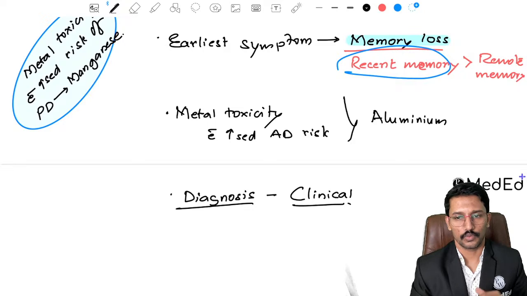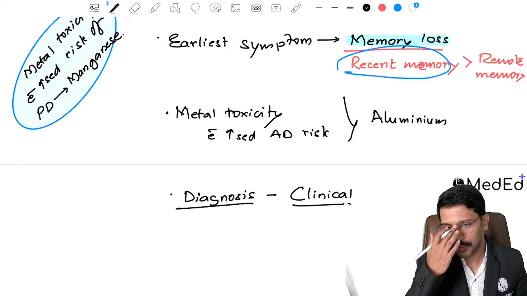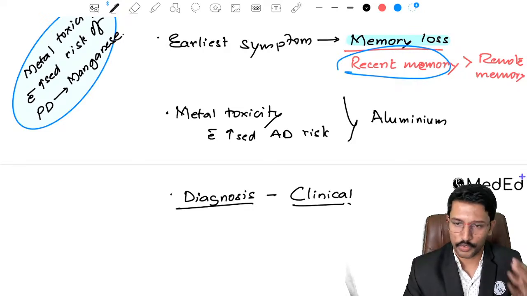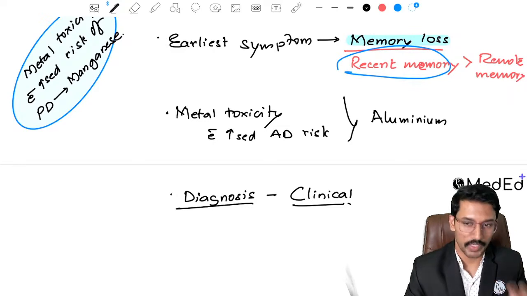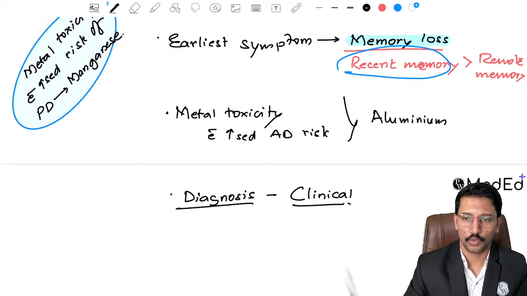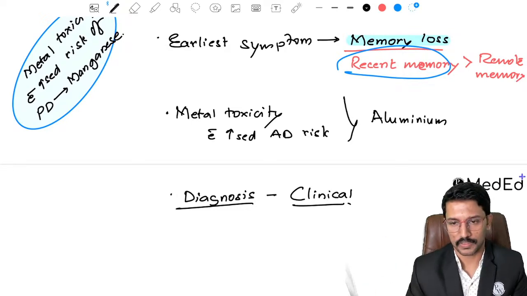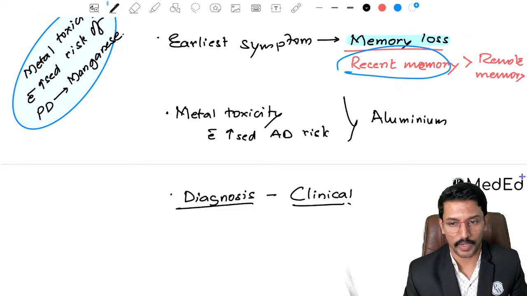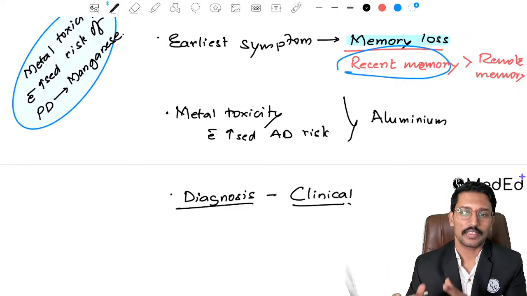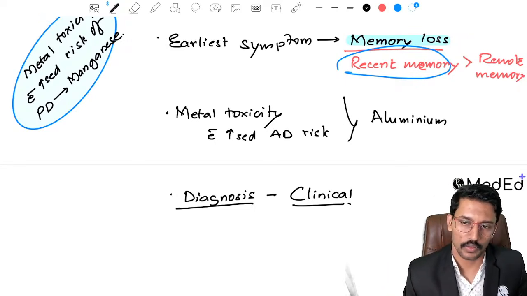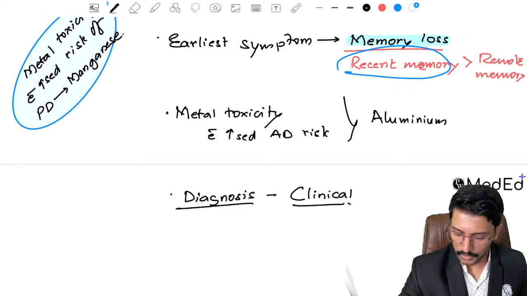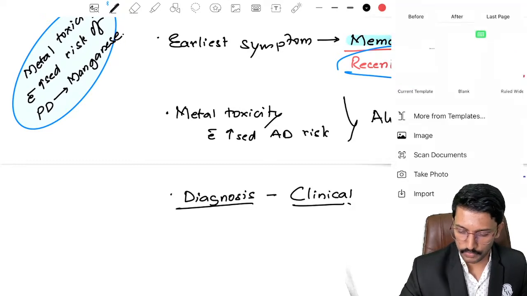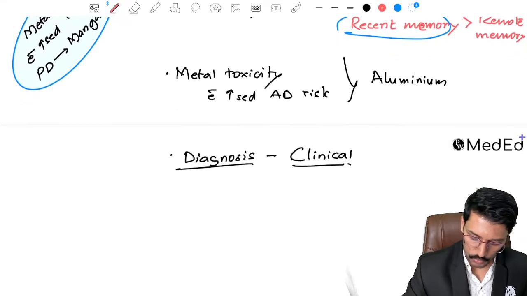So the diagnosis is clinical, right? What do I mean by clinical? Patient should have cognitive dysfunction on your cognitive assessment tools like the mini mental status examination, and you should rule out other causes for dementia like multi-infarct dementia, nutritional deficiencies like B12 deficiency, Wernicke-Korsakoff psychosis, B1 deficiency, niacin deficiency leading to pellagra. Those things, or what we call reversible causes for dementia, should be ruled out. Because we're talking, let me put a few points about reversible causes for dementia, and then I'll sign off for today.